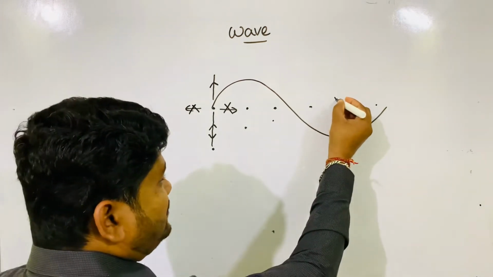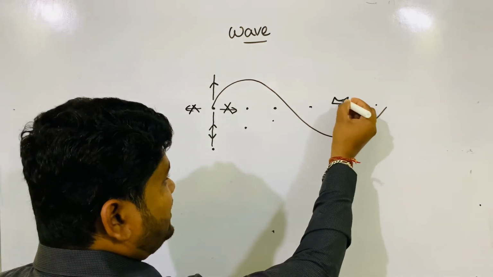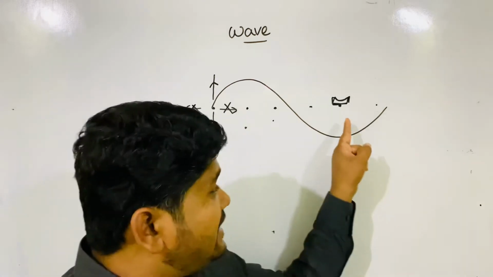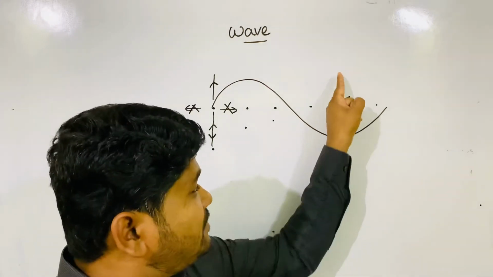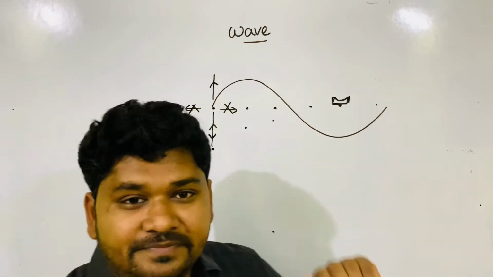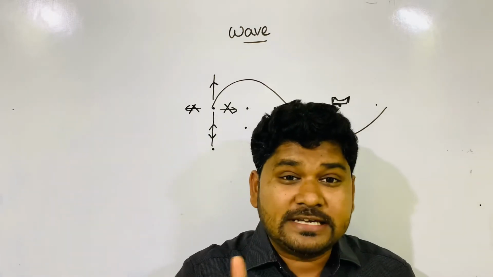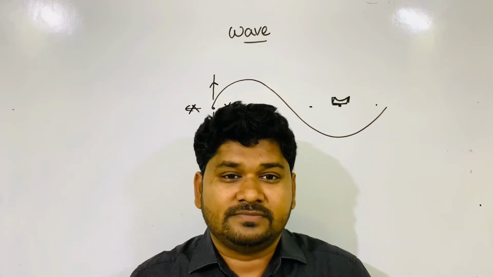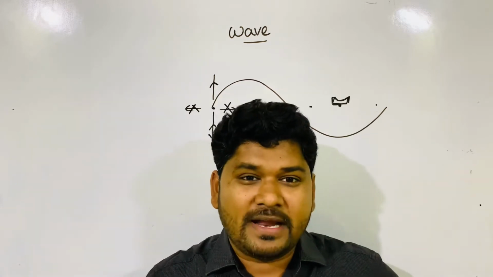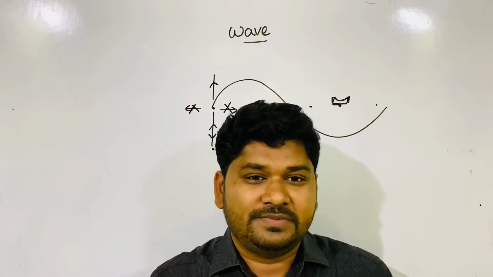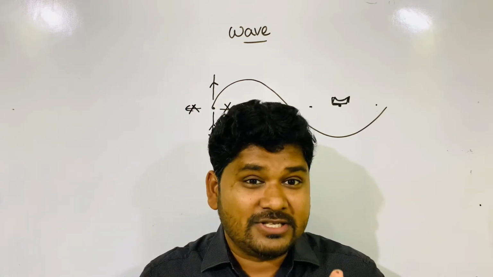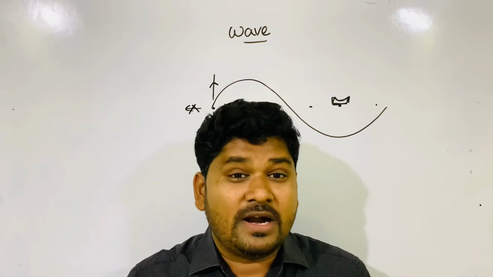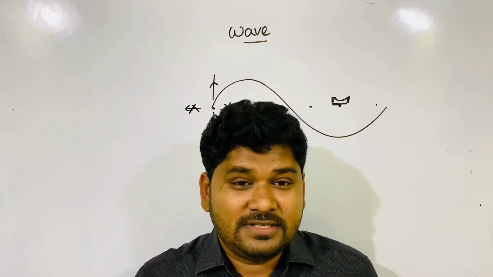Suppose you keep the paper boat here. The paper boat will not change its position. Rather, like a molecule, the paper boat does SHM, remaining in its position. But energy propagates, while the paper boat will not move. That means matter is not transporting, matter is not moving. What moves? That is energy.